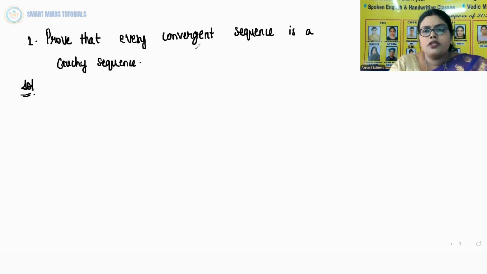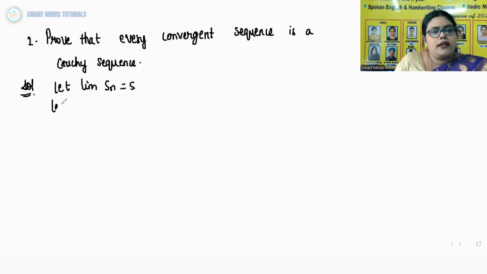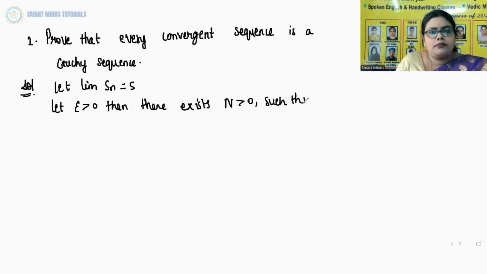So take the next question. This is also very, very important. Prove that every convergent sequence is a Cauchy sequence. So let us say limit of Sn is equal to S and let epsilon be positive. Then there exists some capital N greater than 0 such that n greater than N implies mod Sn minus S is less than epsilon by 2.